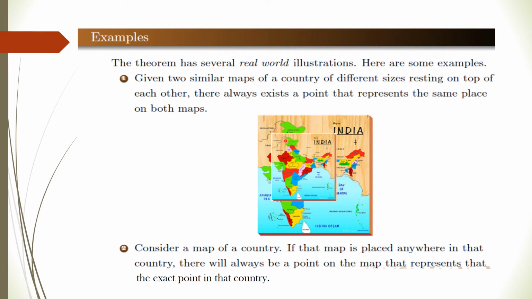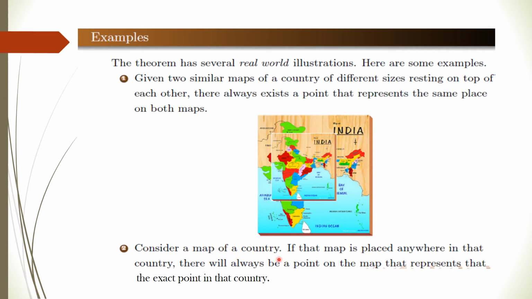So that place is basically the fixed point for such a mapping. Here we take the similar map of the country India, and we place these maps of different sizes on one another. So there must exist at least one place which lies on both the maps, and that is the fixed point.